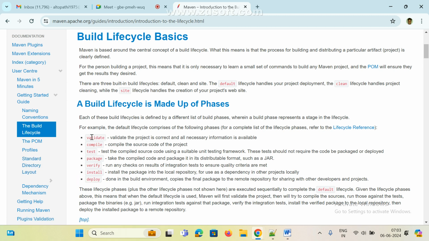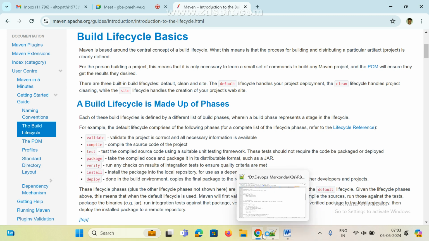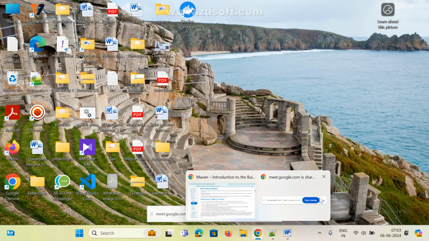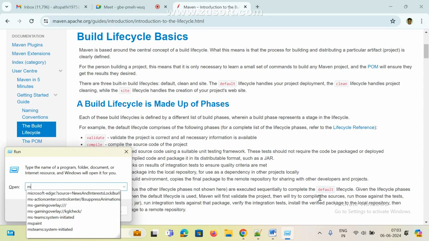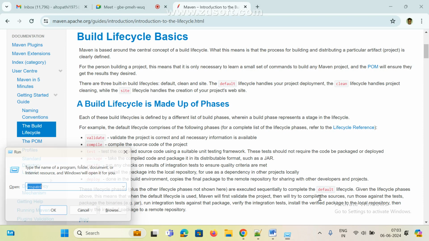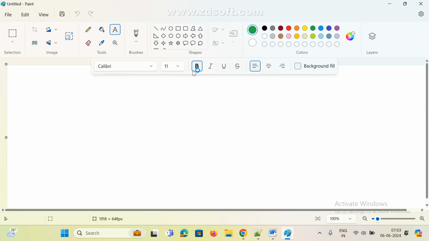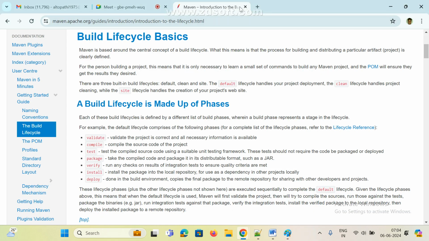So what is the purpose of validate? We need to package. We have a project, and if you want to package your project, we need to do something. How will it work? For example, this is my project source code. I hope everyone knows what GitHub is.